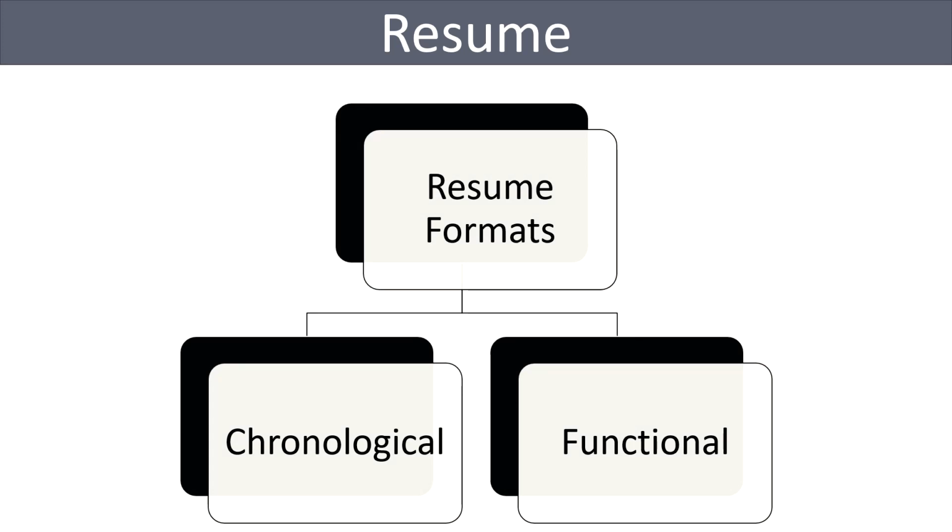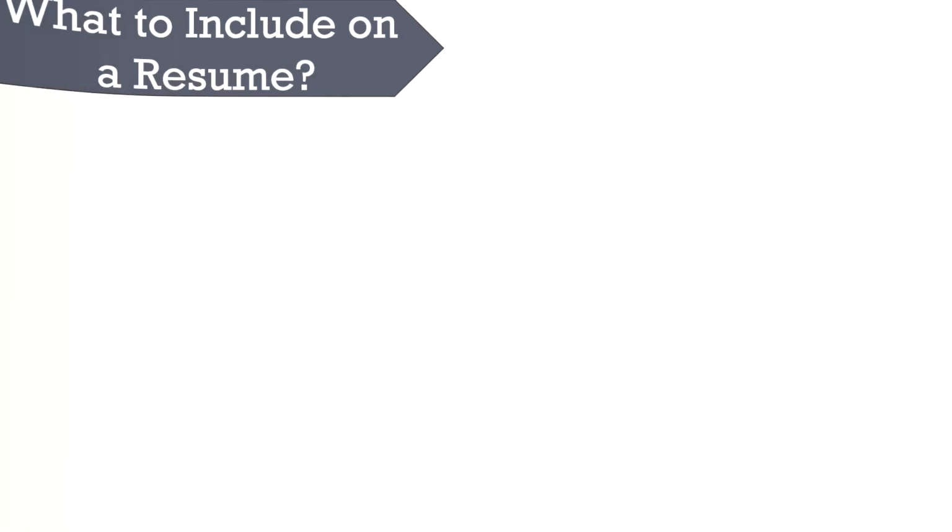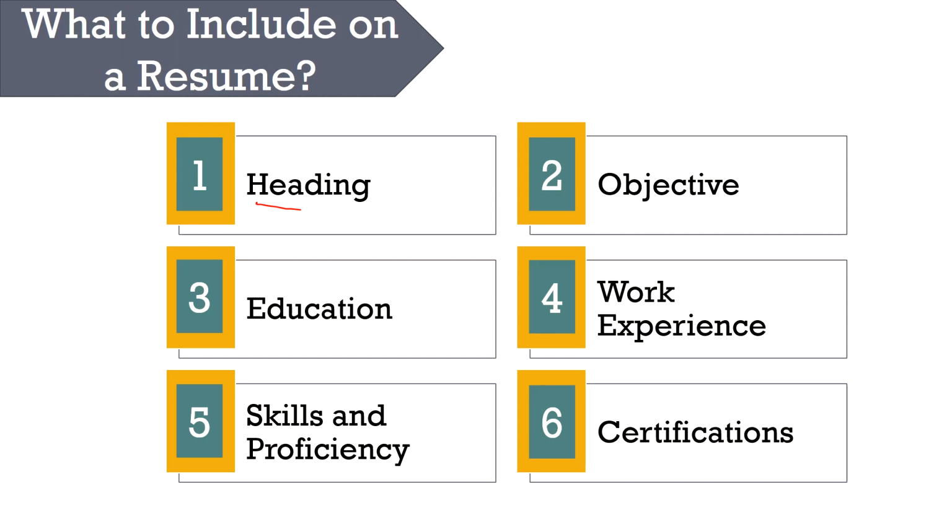So to write a resume, you can use either of the two formats, chronological or functional. A chronological resume lists out educational history and work experience in reverse chronological order. On the other hand, a functional resume is arranged according to your skills and abilities. Now I am going to tell you what you can include in a resume to best reflect your experience. Heading.